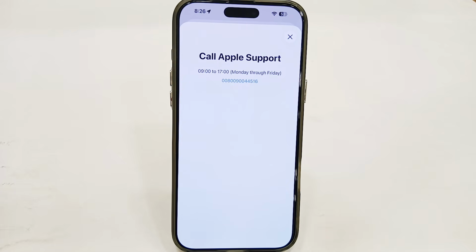After that, you will find a phone number. Whenever you want to talk, you simply dial this phone number and you will be connected with an Apple support team member. You can discuss your issue and get official help from there. So after that, your issue will be fixed.